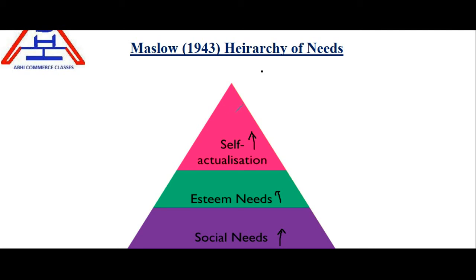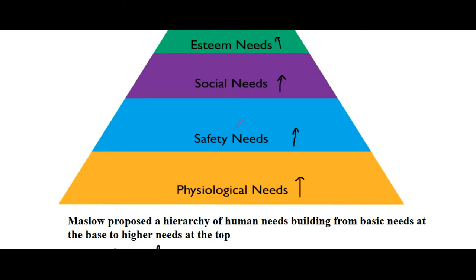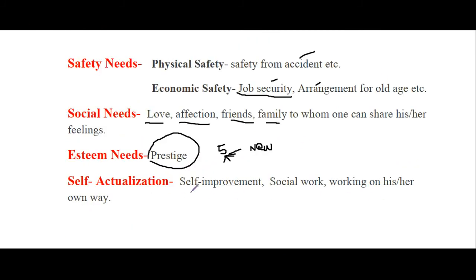Like if I wanted to be a painter but I did not get time, then in the self-actualization need situation, I would like to fulfill my dream. I would like to draw some paintings, or if it was my dream to do some social work for society, I will go for that. I will do whatever I like, whichever satisfies me. Self-satisfaction work will be done here under self-actualization.